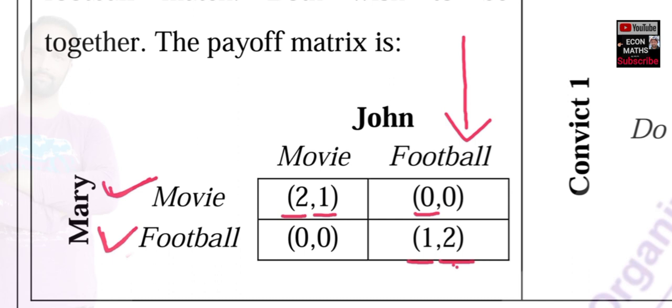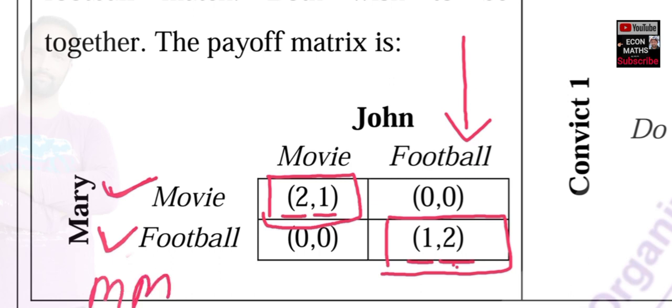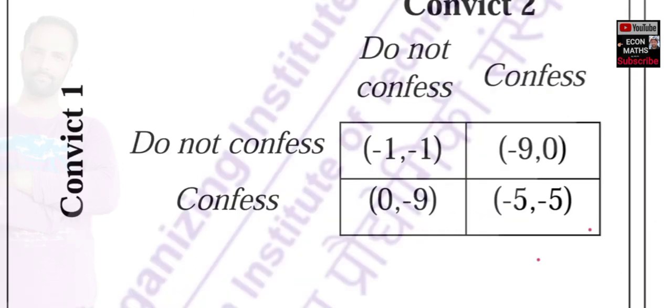Okay, so what we have here, we can clearly see we have two numbers being underlined in two cells, so these two numbers denote the Nash equilibrium. So Nash equilibrium in this case is movie and football. So we have two Nash equilibrium for game A. Okay. Now let us see game second.